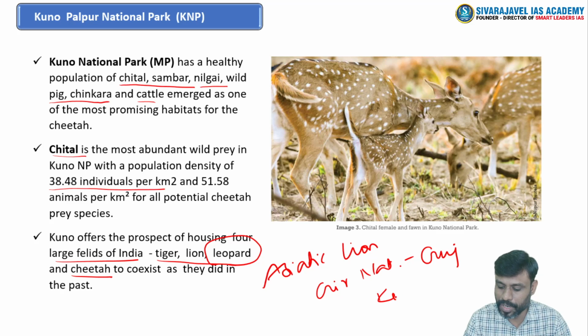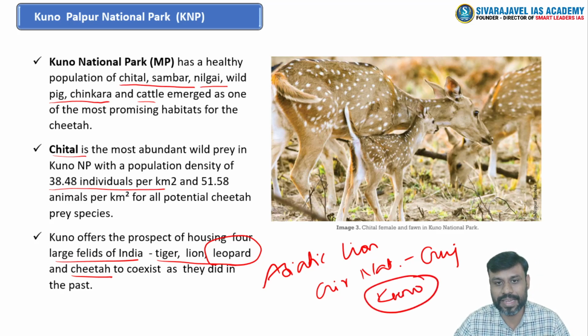And this Kuno Palpur National Park is also identified as another important location for introduction of the Asiatic lion, right? The Gujarat government has opposed this move to translocate the famous Asiatic lion into Madhya Pradesh, but the Supreme Court clearly said through its judgment in the year 2013 that no objections have been found for translocation of the Asiatic lion into this Kuno Palpur National Park.